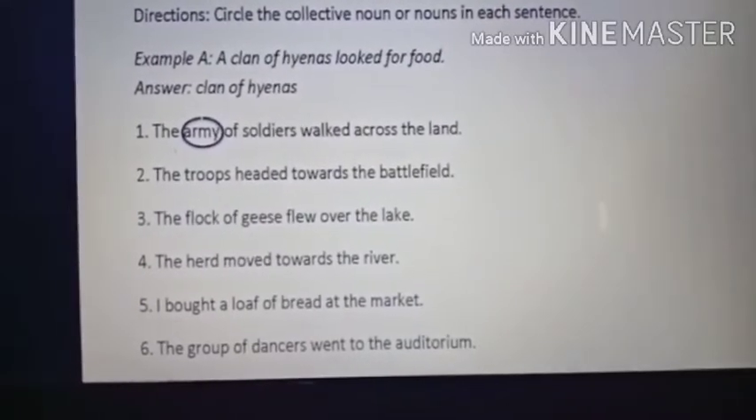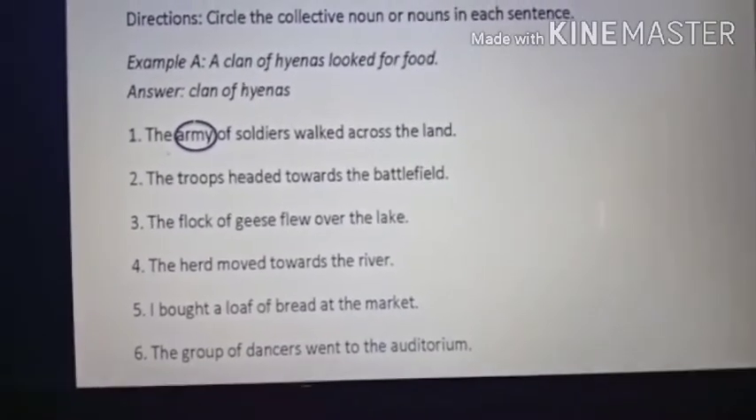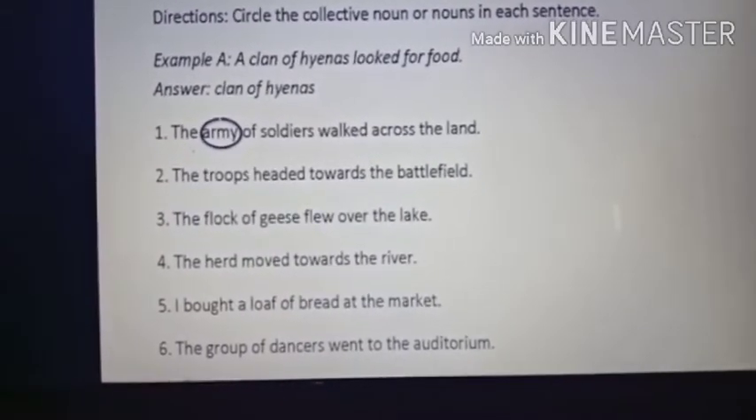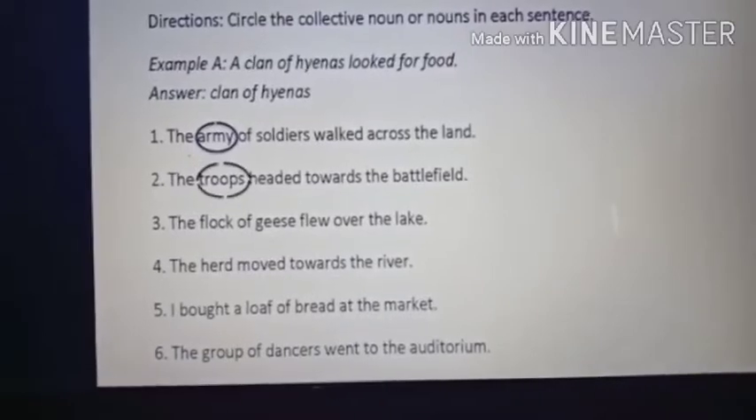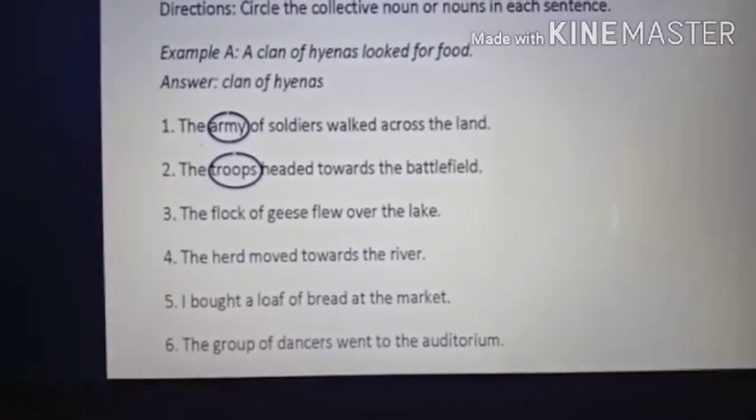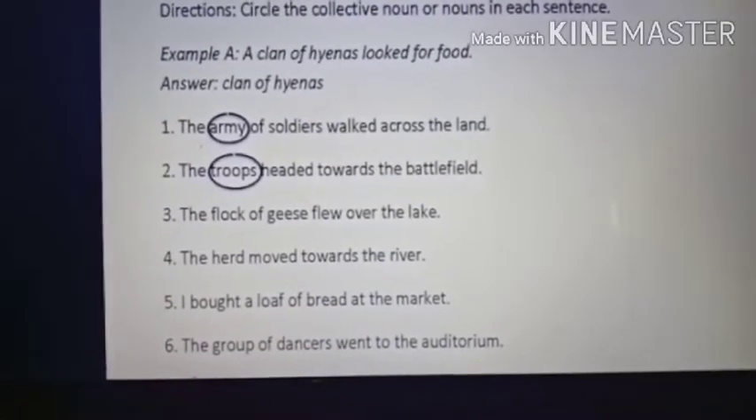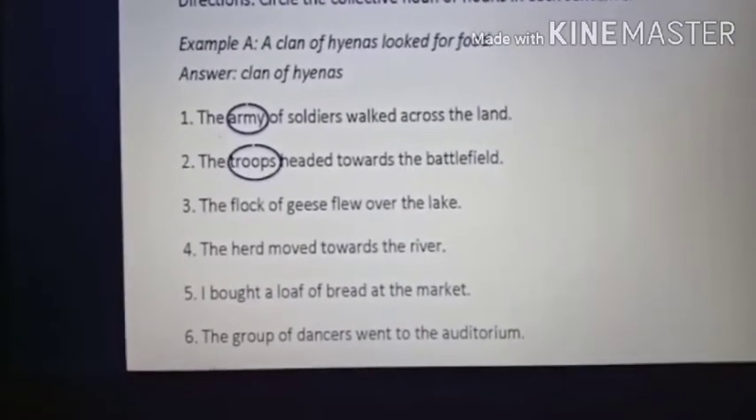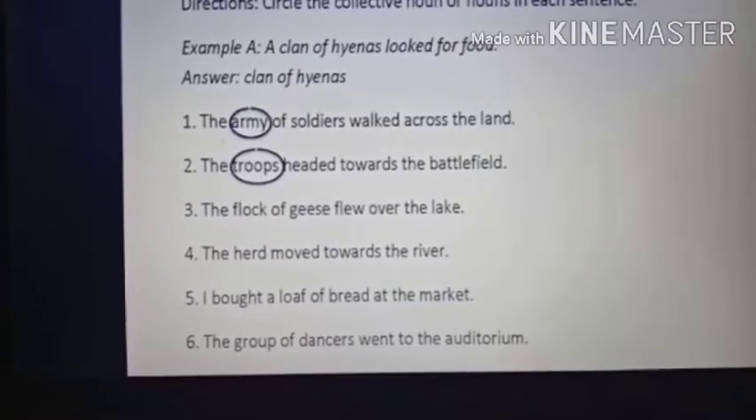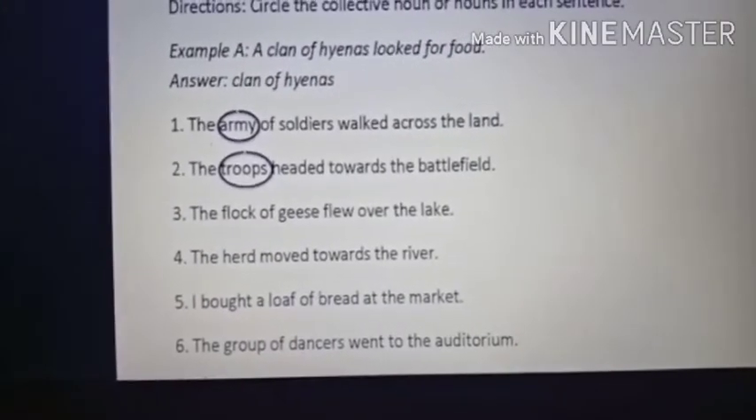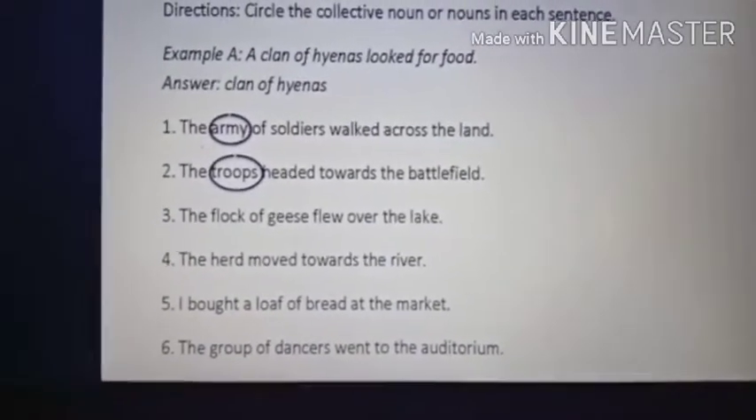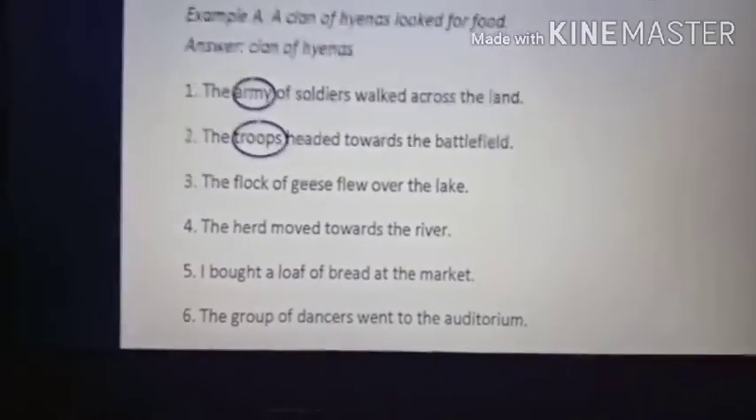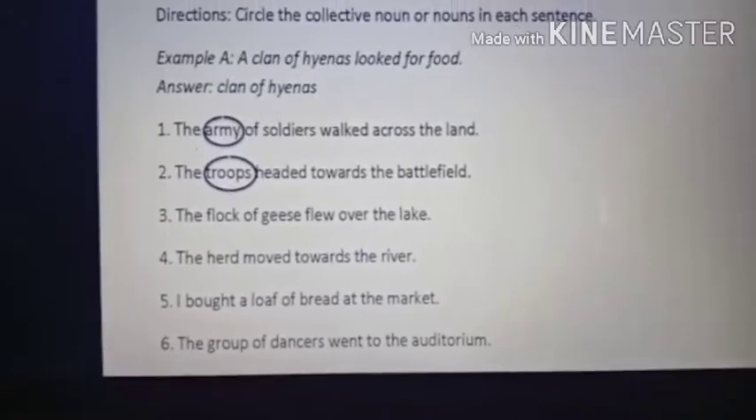Now see number 2. The troops headed towards the battlefield. You have already learned this word, so you know. Troops. I explained this to you. A group of NCC cadets is called troop. Then a group of scouts is called troop. Now this troop, you know what it is? The soldiers who fight, no? They are also called troop. A group of soldiers is called army also, and a group of soldiers is called troop also.